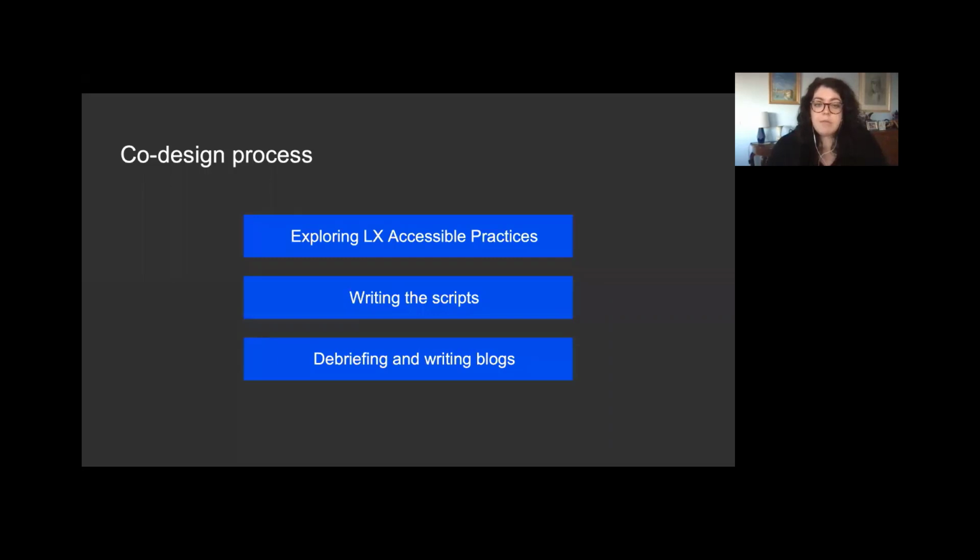And we were actually able to create further resources after we completed the videos with the students, as each member of the group wrote a blog post about an accessibility topic of their choosing, which resulted in a blog post series, which we released as a companion to the videos, and we'll make sure that we include a link to that for anybody who's interested in reading the posts.